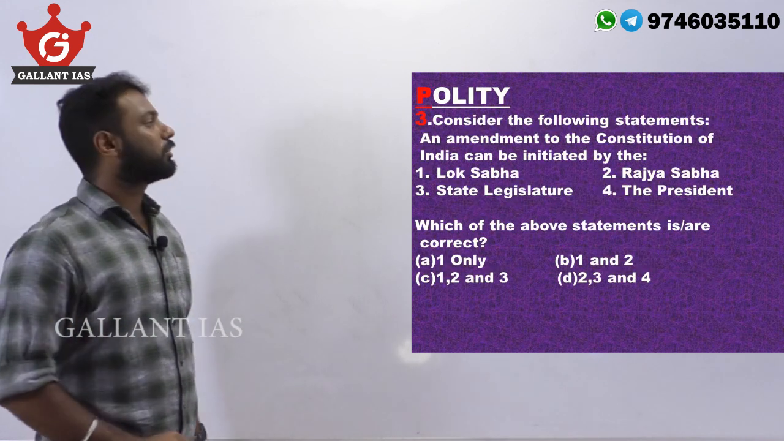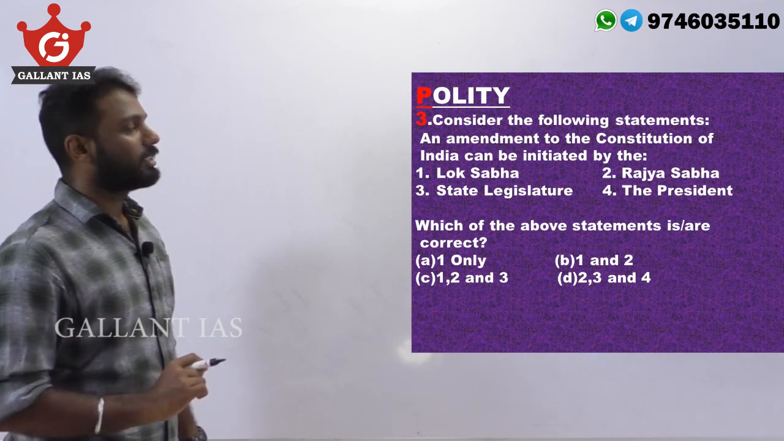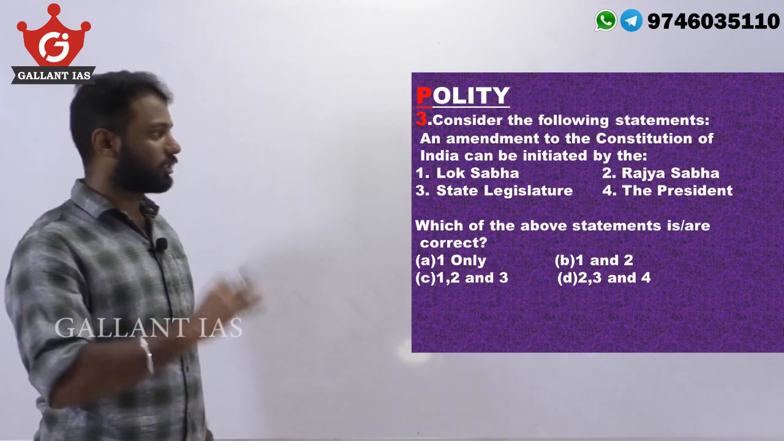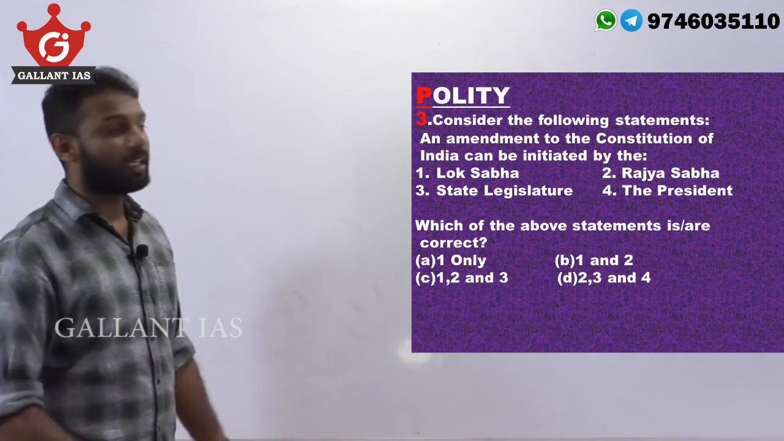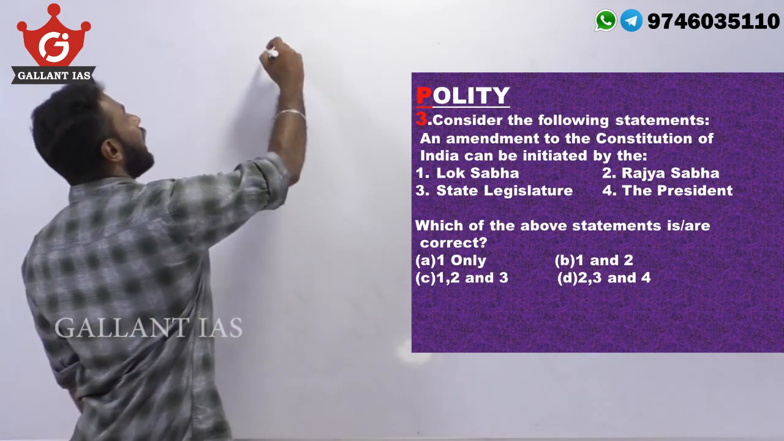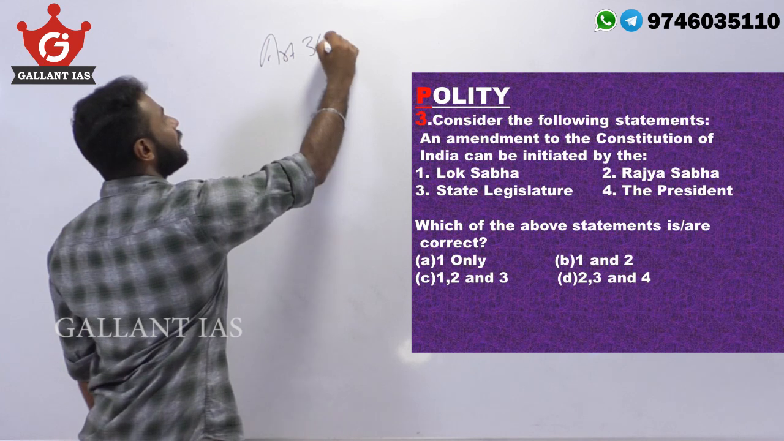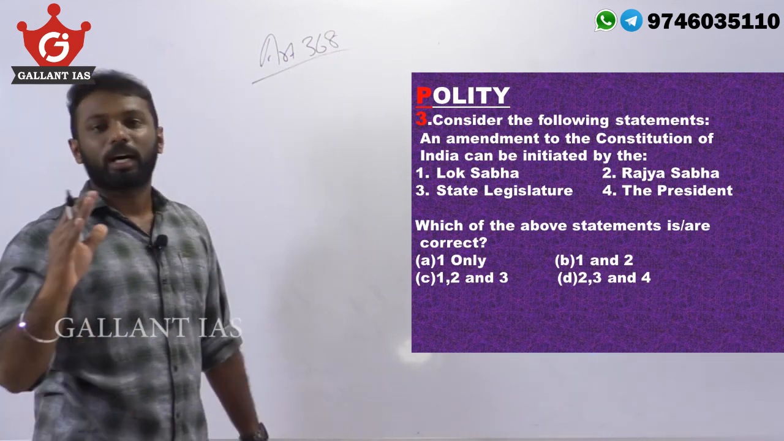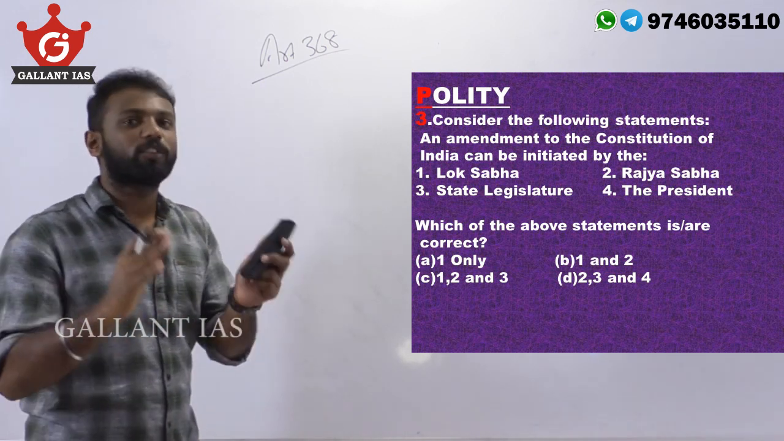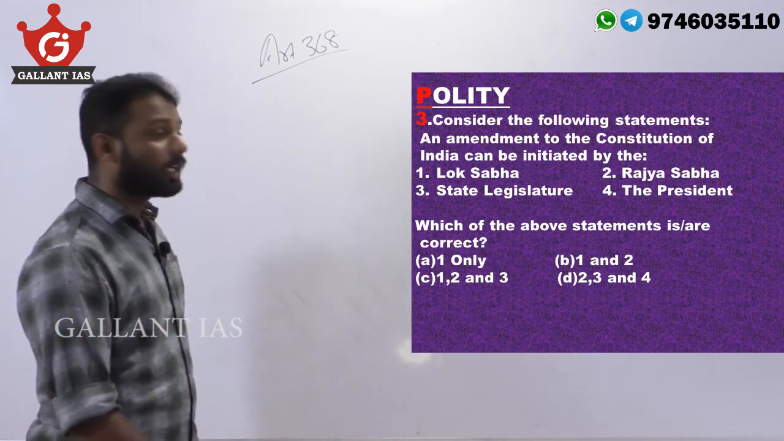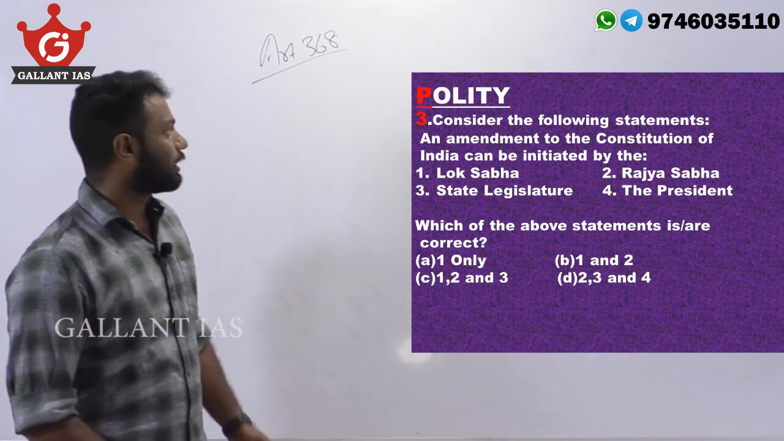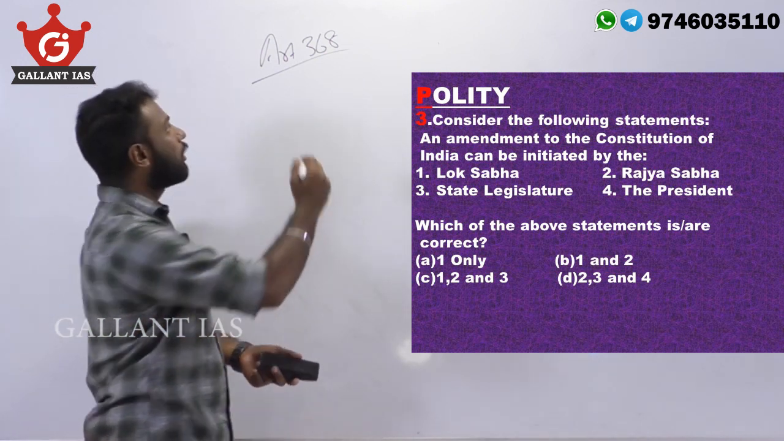Regarding the third question on Indian polity, consider the following statements. An amendment to the Constitution of India can be initiated by Lok Sabha, Rajya Sabha, State Legislature, President. Which of the statements are correct here? So regarding the amendment procedure, Article 368 of the Constitution empowers Parliament with the amendment power. That is, amendment is the power of Parliament to make changes within the Constitution. Due to changing needs, our constitution or our law also requires changes. So we require the power or the procedure called amendment.